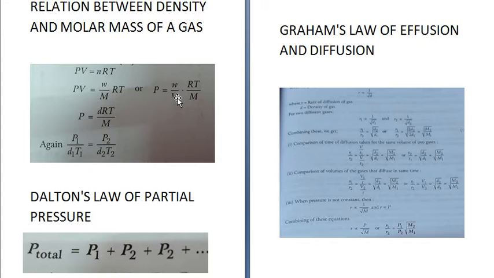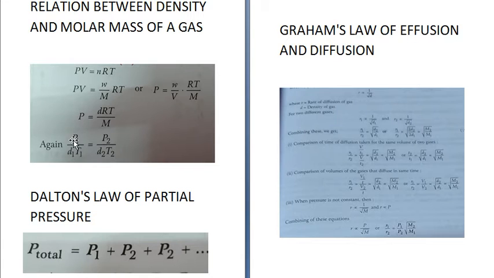So instead of W upon V, you can write d over here for density. So P is equal to dRT upon M.